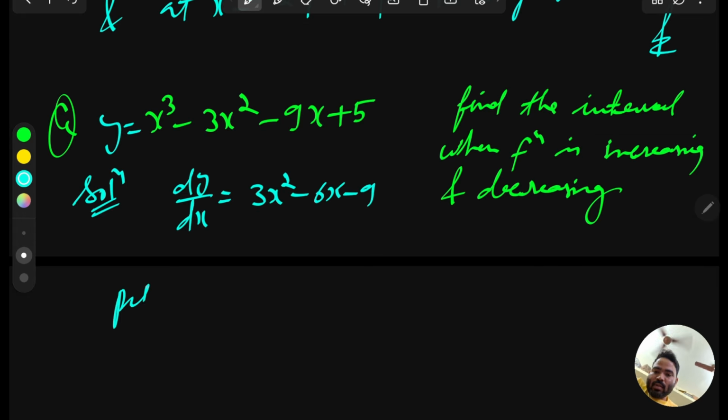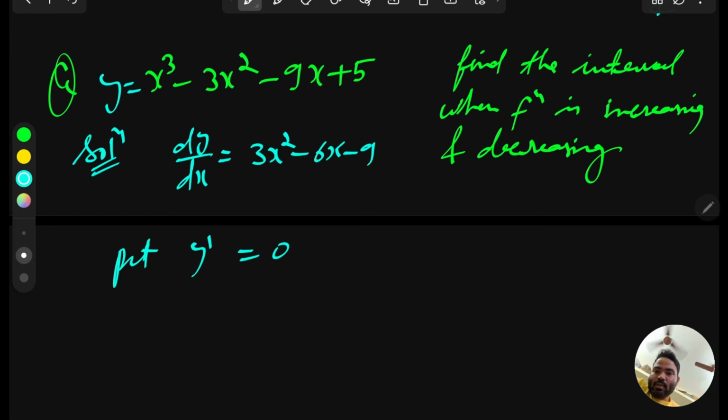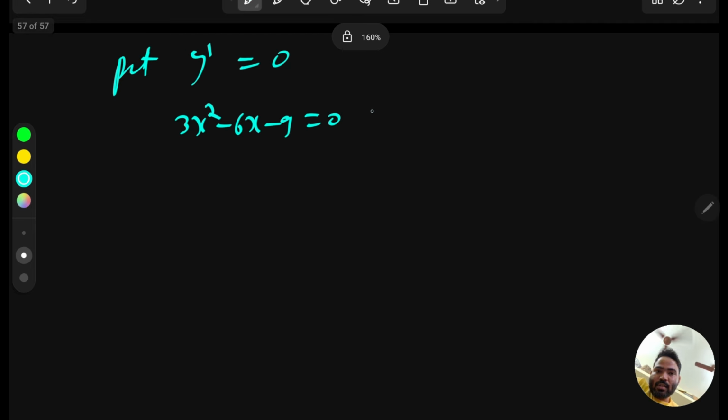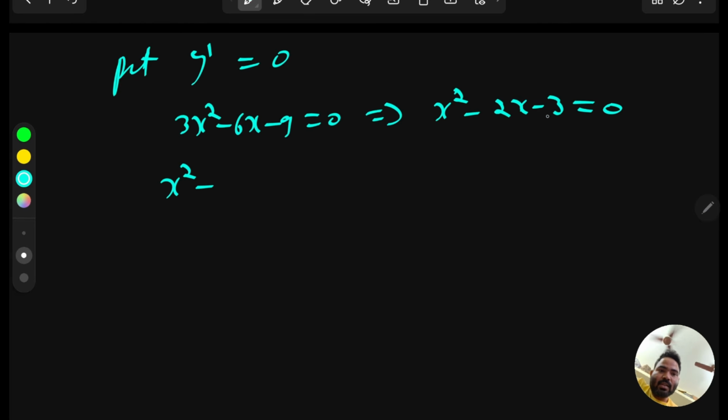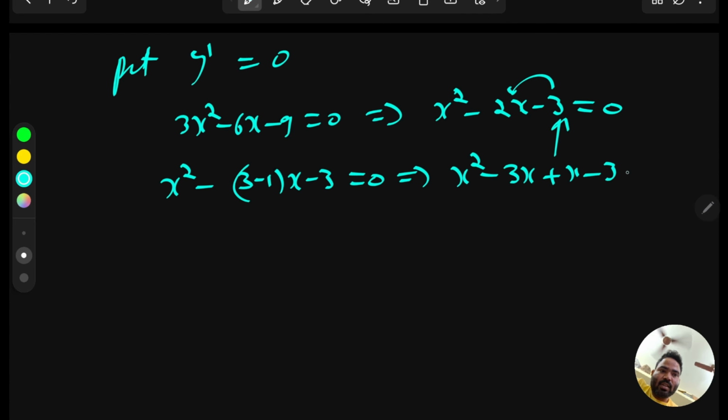Put y dash equal to 0, so that you will get where the tangent is flat. So this will give 3x square minus 6x minus 9 equal to 0. Here you can take this 3 common and cancel out: x square minus 2x minus 3 equal to 0. And if you factorize this, the factors of 3 are 3 and minus 1, so x square minus 3x plus x minus 3 equal to 0.